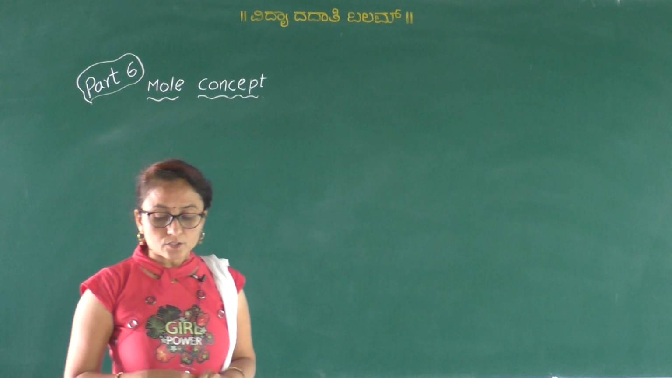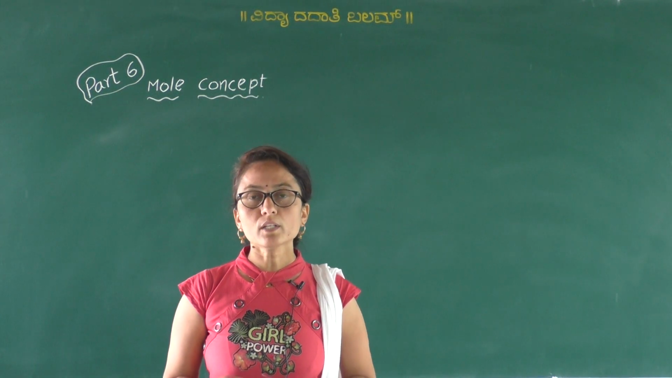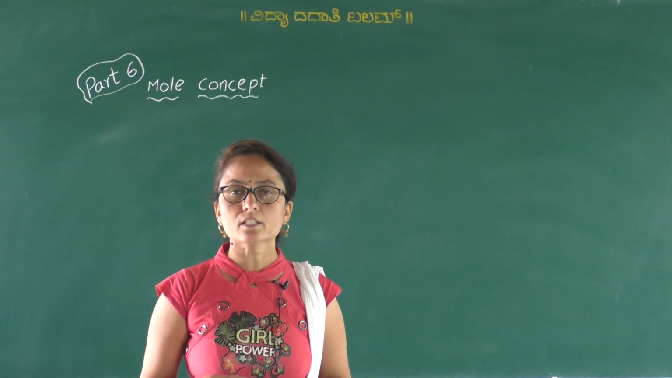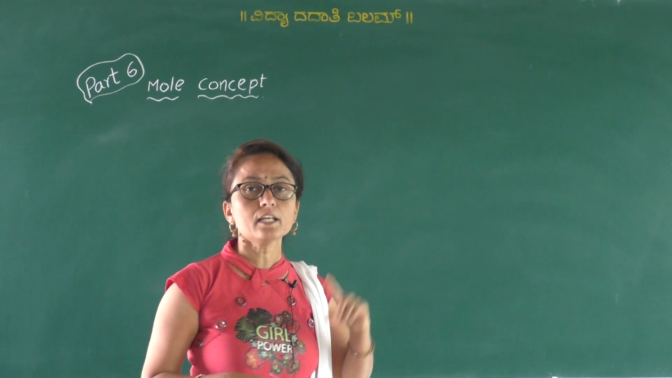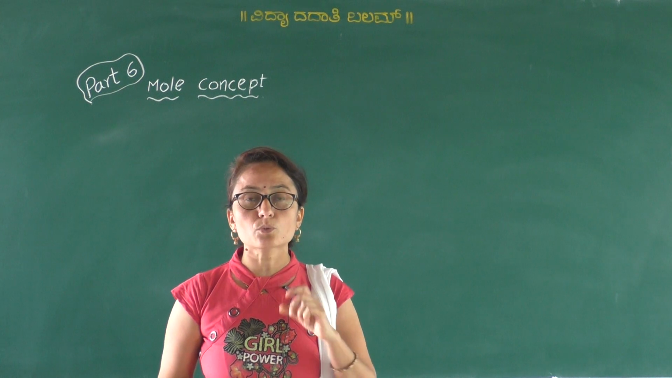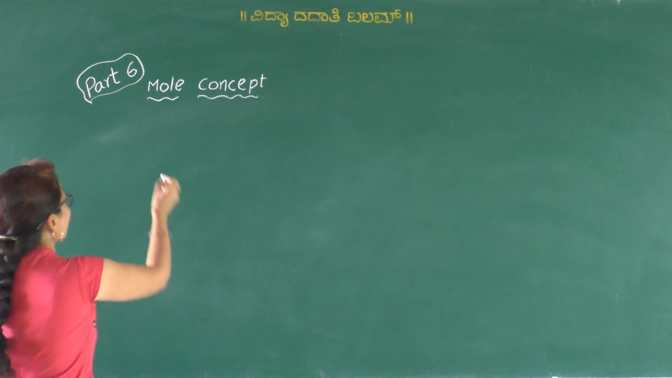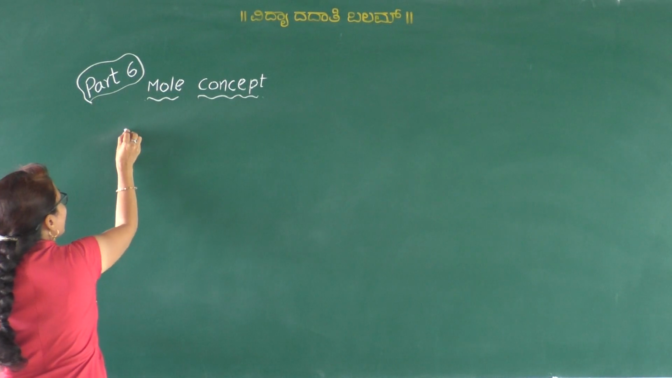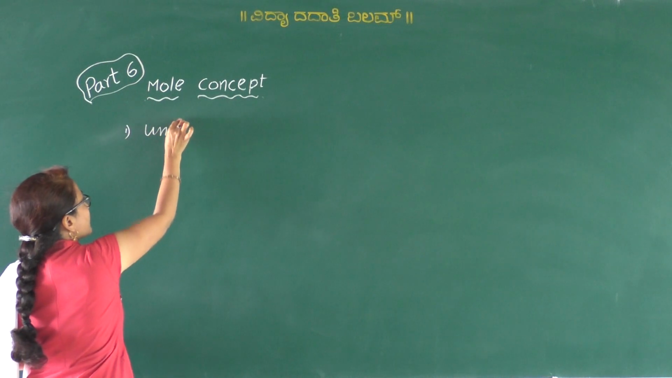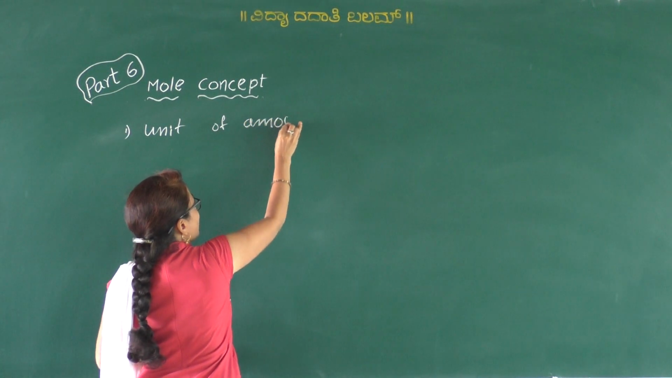Generally, you have heard the word mole. Mole is a basic SI unit. Among the 7 basic SI units, mole is also one of them. That unit is used to measure the amount of a substance. Thus, first we have to know what a mole is. Mole is the SI unit of amount of a substance.